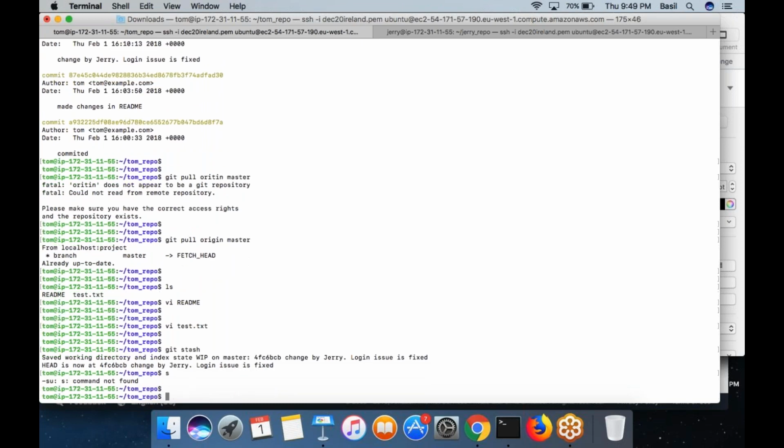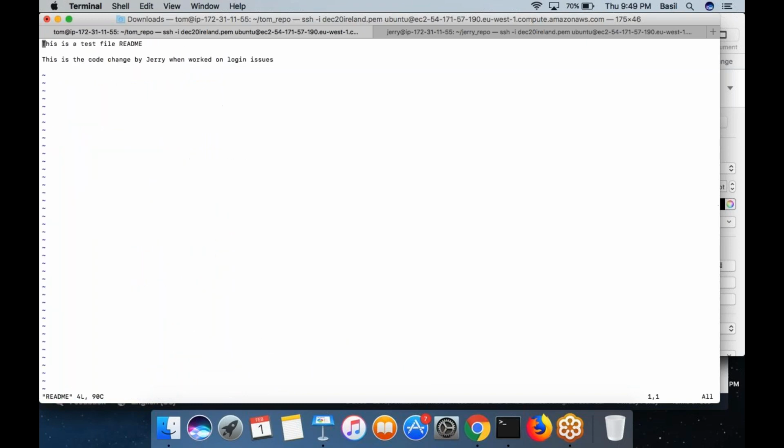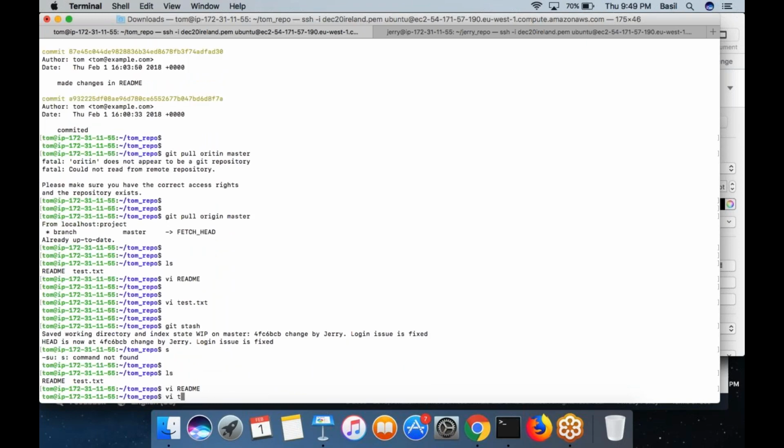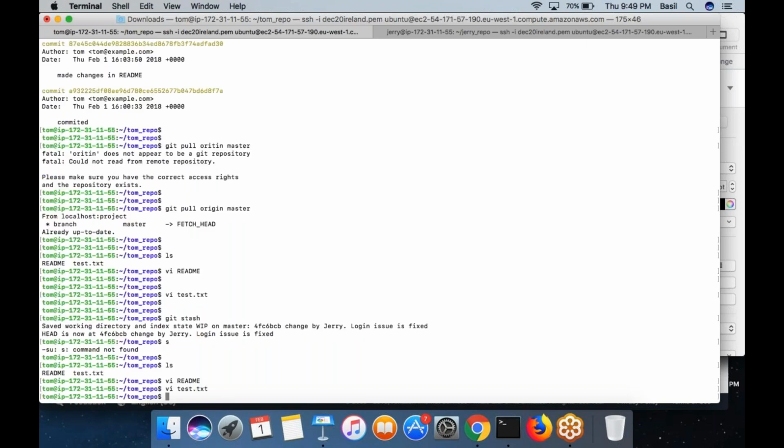Now you can look at the files, open the readme file, you can see the new content is gone, and also open test.txt file, you can see the new content is gone.